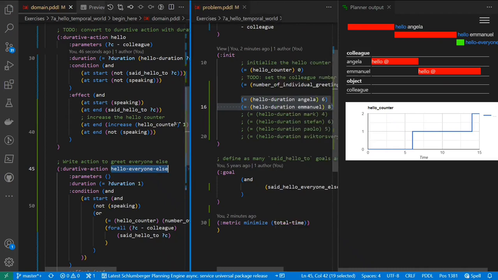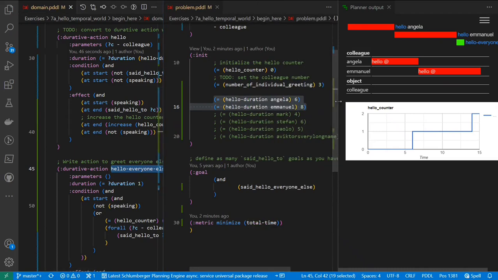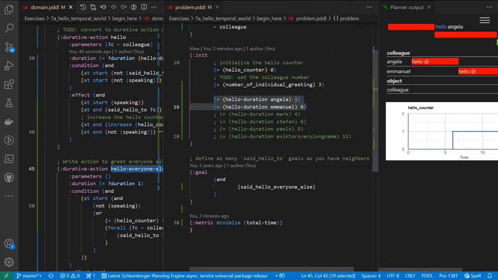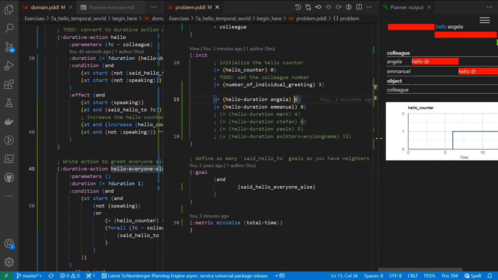And we've generalized the model to also take into account how long it takes to greet the individual people. And we saw the effect of that: people with very long names were actually getting demoted in the search process.